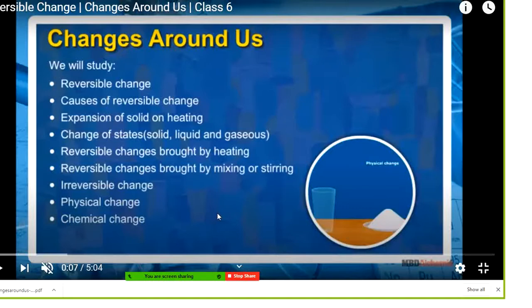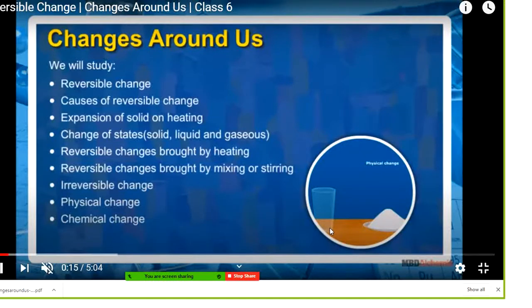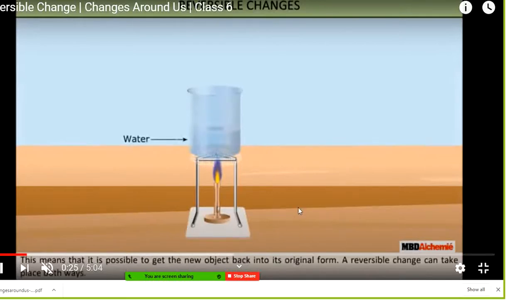And solid, liquid and gas, if I take the example of the ice, that is the physical change. It means that the state is going to be changed. And the chemical change means what? When we add two or more than two chemicals, at that time it changes their texture or their taste or anything like that. See students, if I am taking ice, the change is reverse, because this is the reversible change, which means it is possible to get the new object back into the original form.